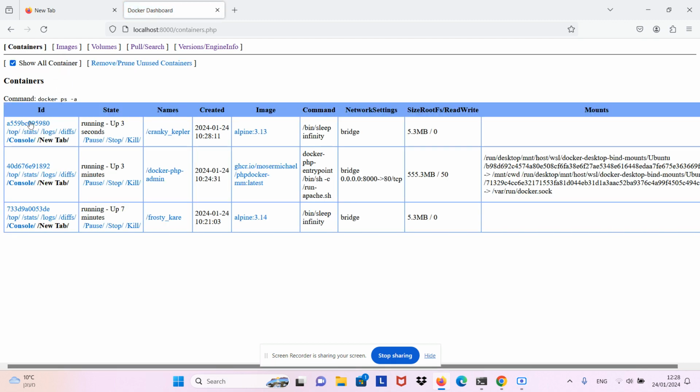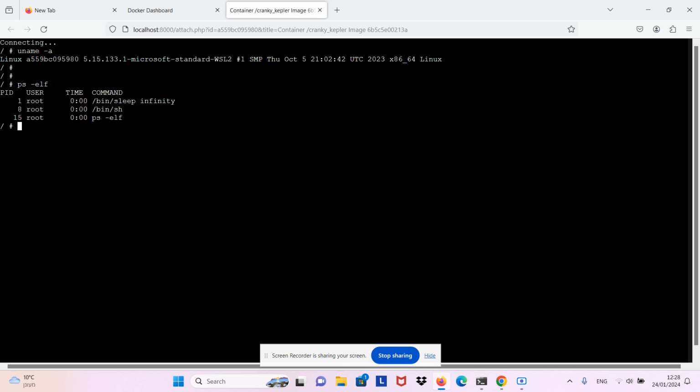And now in the list of containers, we have a new container with Alpine 3.13 just being created. You can attach a shell to that container, inspect all of the running processes. Very nice. Everything you can do can be done here right within the browser.